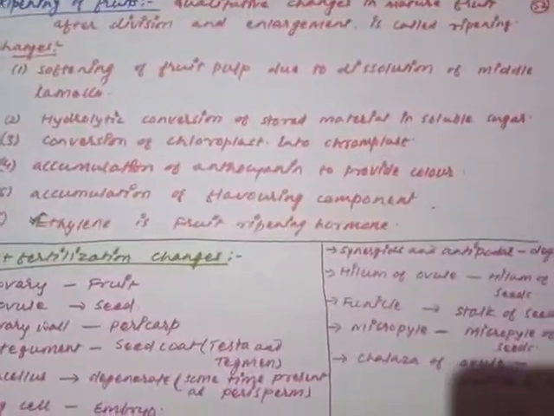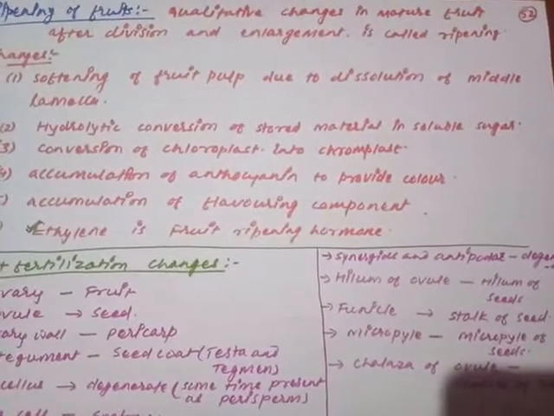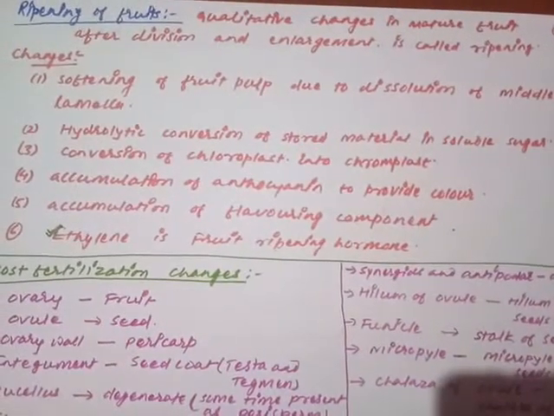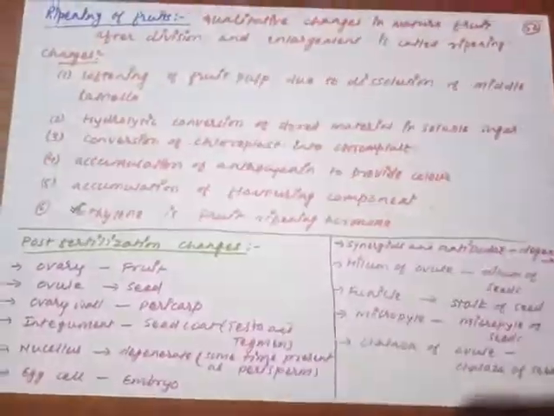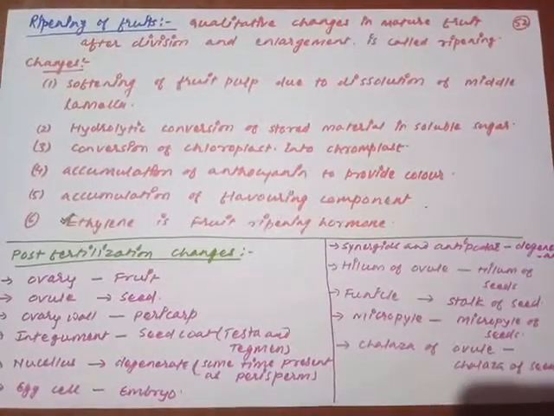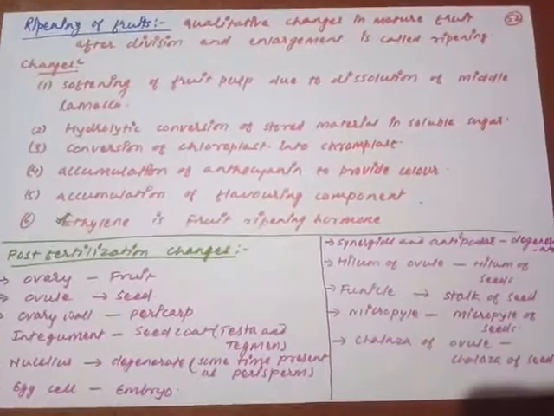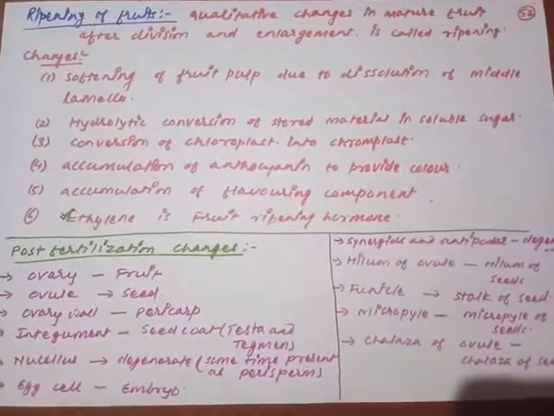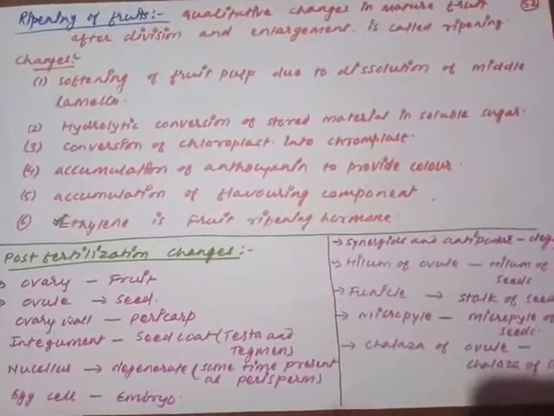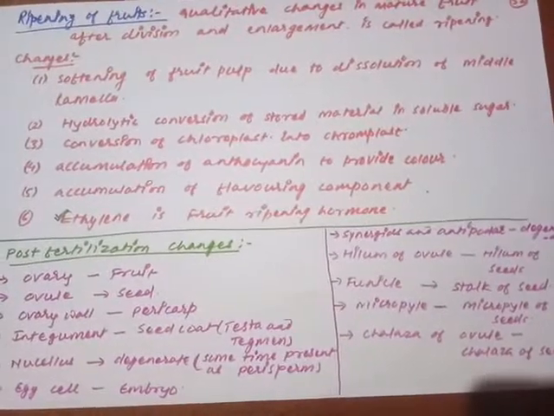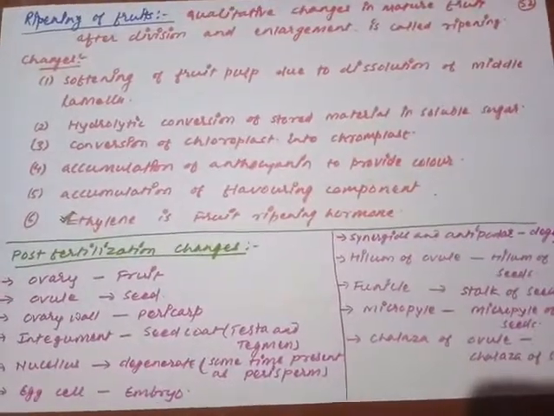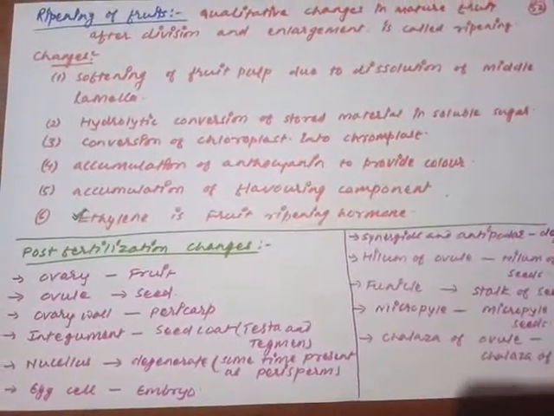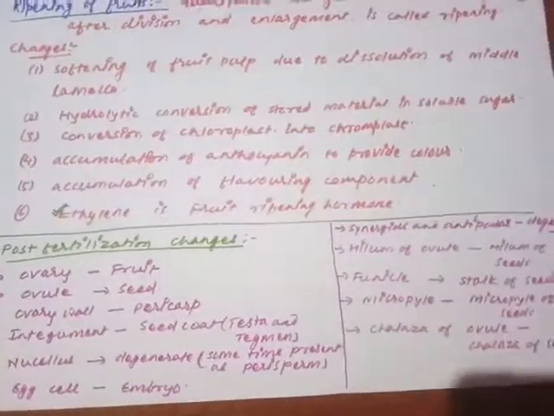You have to go through one more thing by yourself. Even though I have covered all the things in my previous lectures, the ploidy level of the different types of structures produced during embryonic development. Ploidy level means which cell is diploid, which cell is triploid, which is haploid, which is tetraploid, like that. You have to go through that every time. Whenever I was explaining, I made it clear: these structures are haploid, these structures are diploid, these are polyploid, because these questions are very important in the NEET examination.